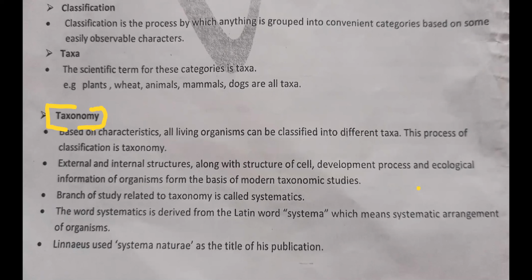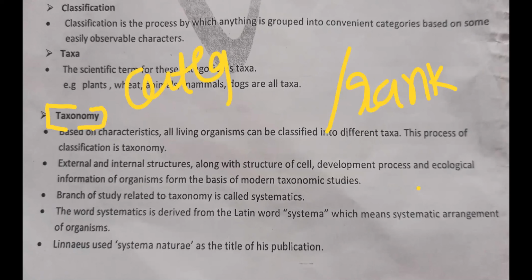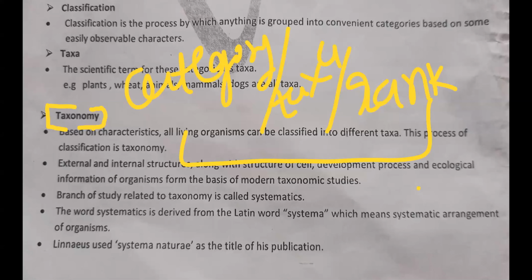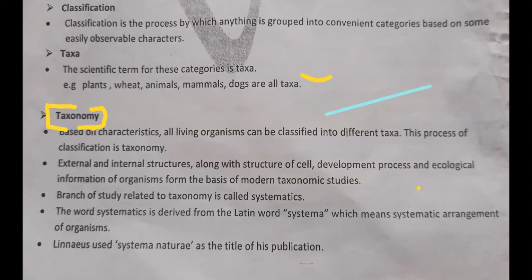Category. We can use the term category or taxa. One more term is there actually: rank, we also call it. Either category or taxa or rank, all are similar.